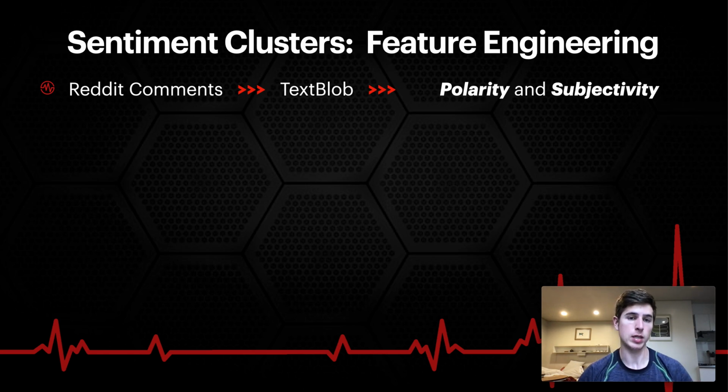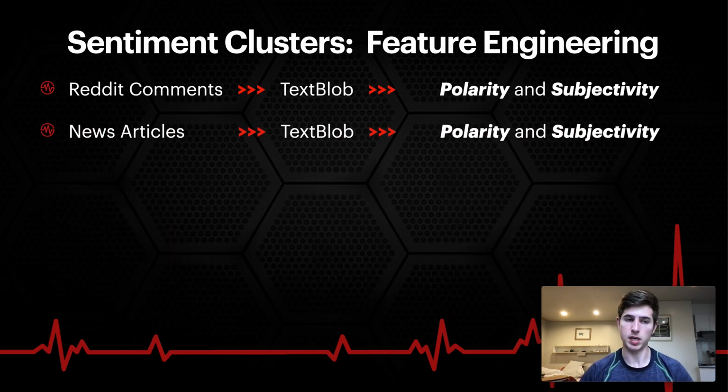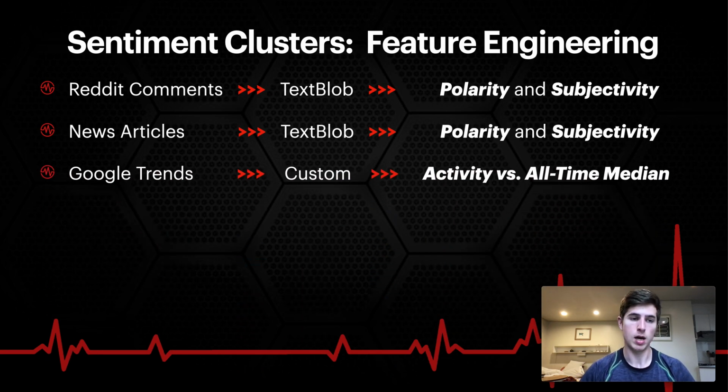First, we have Reddit comments. For these, I put them through TextBlob to calculate polarity and subjectivity. Polarity is the positive or negative nature of a text, whereas subjectivity is how opinionated that text is. I did the same thing for news articles. For Google Trends, I calculated the activity for a given date versus its prior all-time median.